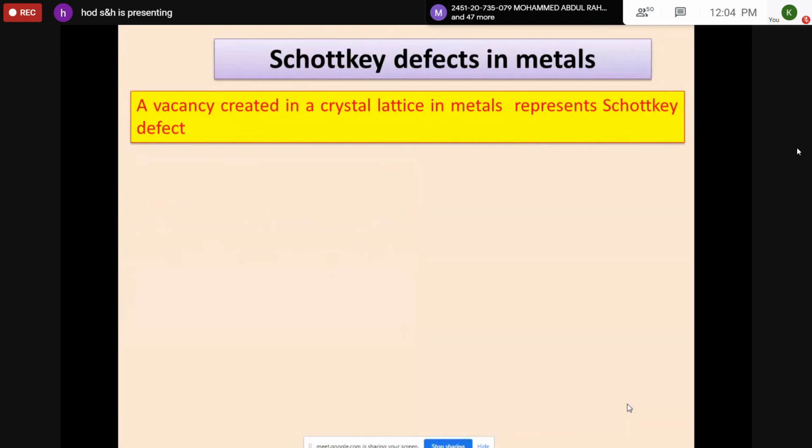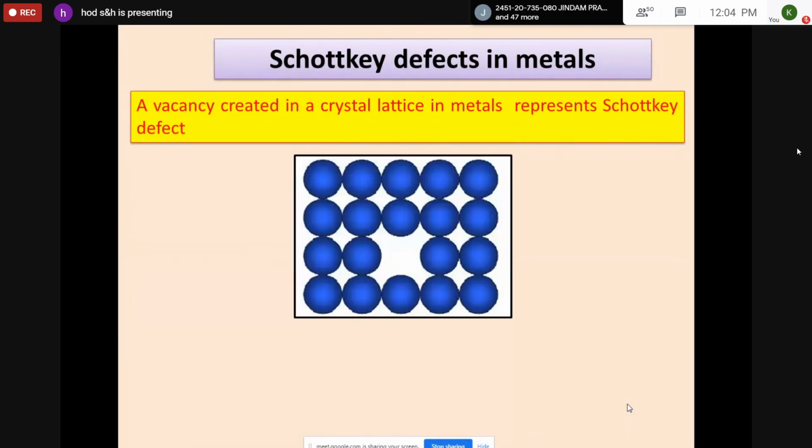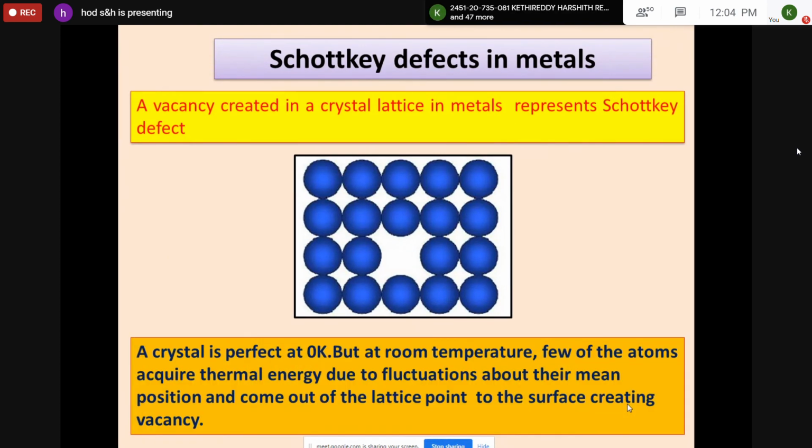As I said, a vacancy created in a crystal lattice represents a Schottky defect. So this is a regular pattern of atoms. One position is missing. This is the vacancy in the metal. This is called a Schottky defect. At 0 Kelvin, this arrangement is perfect. But as the temperature rises, because of thermal energy supplied to the atoms, some atoms may leave their regular sites and move to the surface of the crystal, creating certain vacancies, and these are called Schottky defects.